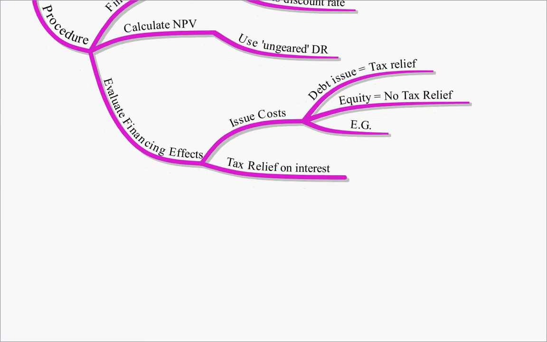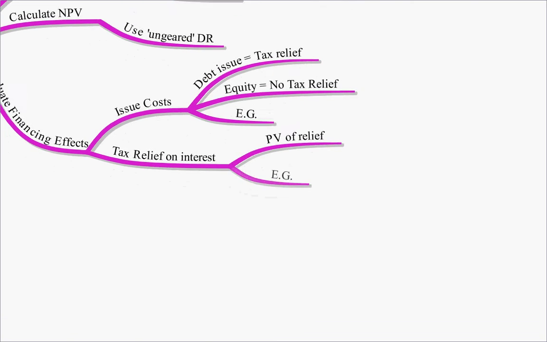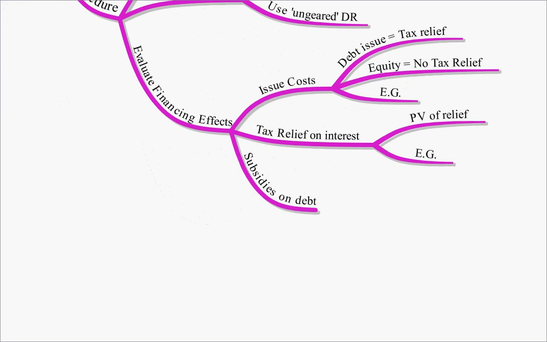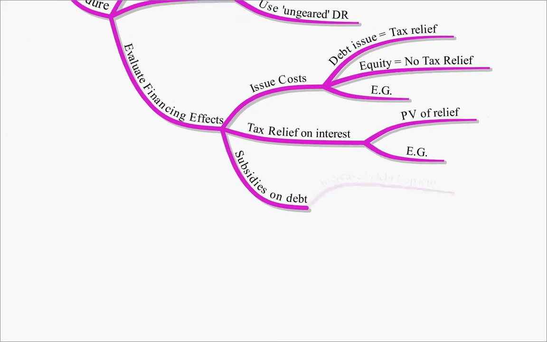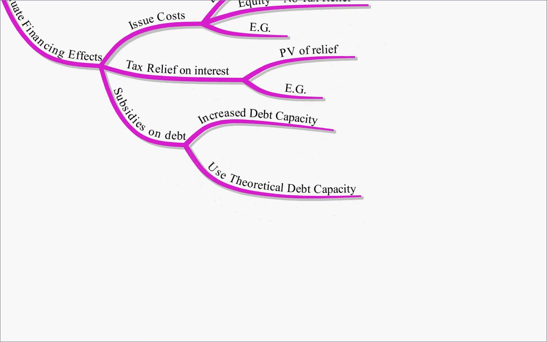Tax relief then, remember, we can get that on the interest, so we need to find out the present value of the tax relief, and we've done an example of that. We also may get subsidies on debt. If we have an increased debt capacity, if we're told in the question that this increases our debt capacity by a certain amount, we use the theoretical debt capacity.